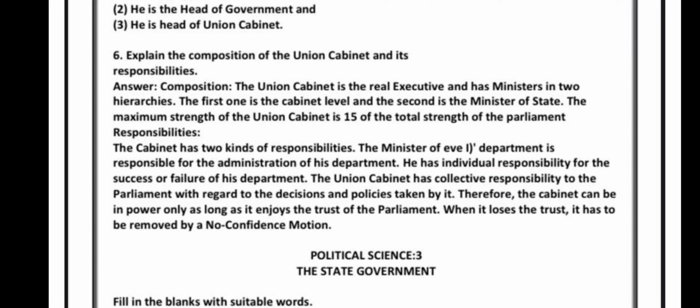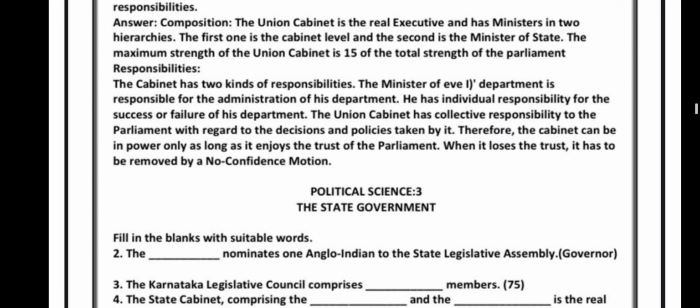The Union Cabinet has collective responsibility to the Parliament with regard to the decisions and policies taken by it. Therefore, the Cabinet can be in power only as long as it enjoys the trust of the Parliament. When it loses the trust, it has to be removed by a no-confidence motion.